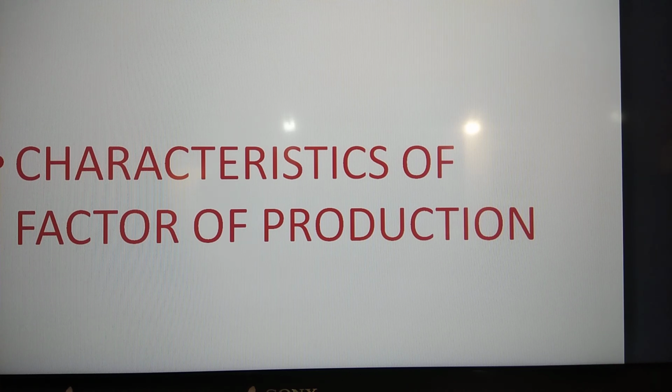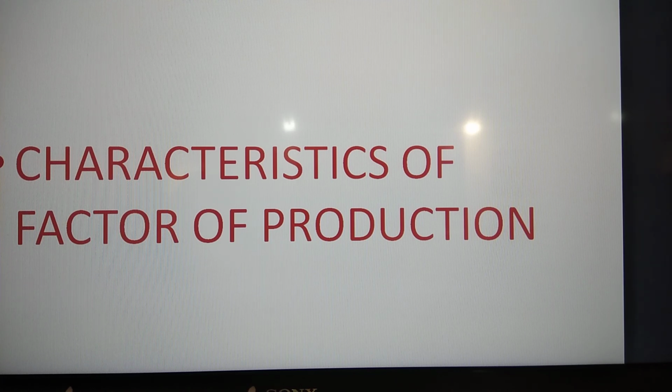The next characteristic is that the demand for factors of production is derived demand.